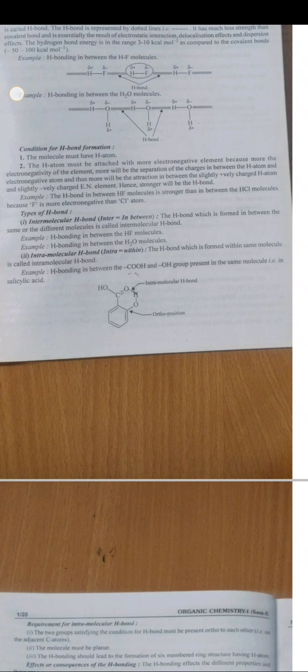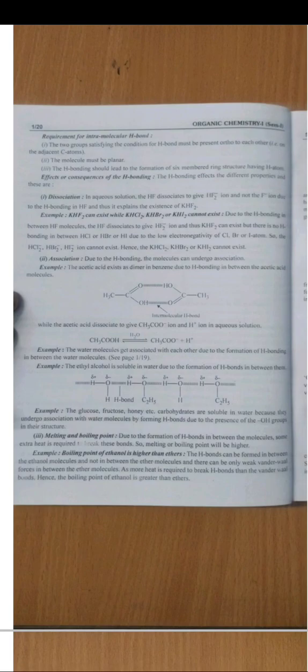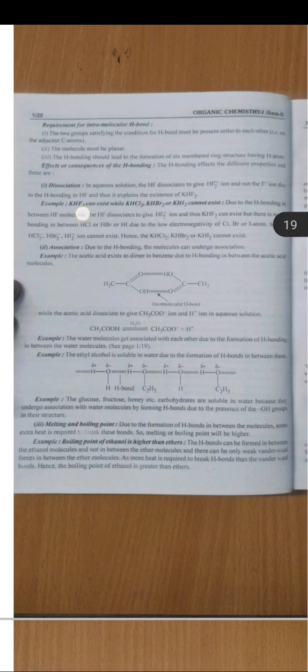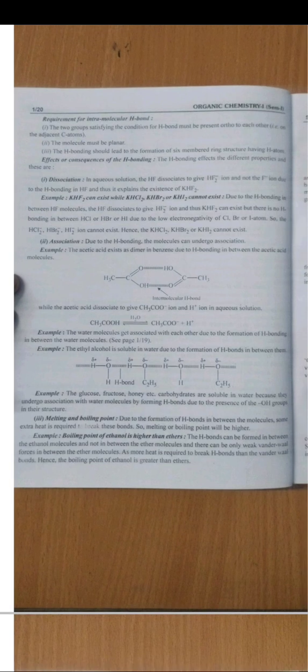Requirements for intramolecular hydrogen bonding. First requirement is the two groups satisfying the condition for hydrogen bonding must be present ortho to each other. Second requirement is the molecule must be planar. Third requirement is the hydrogen bonding should lead to the formation of a six-membered ring structure having hydrogen bonding.